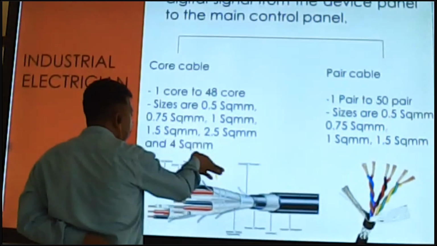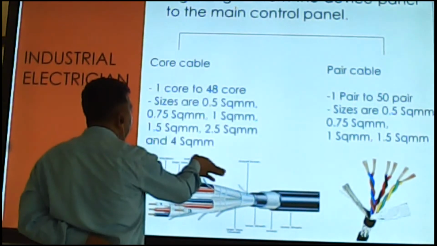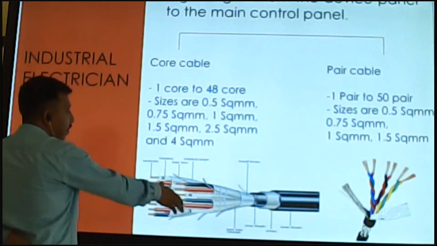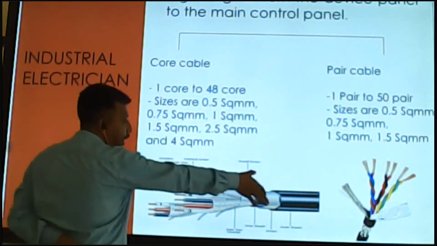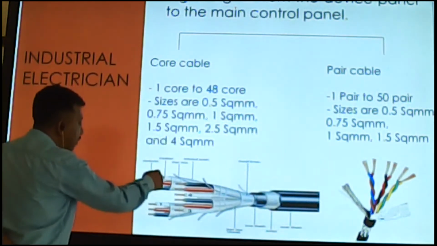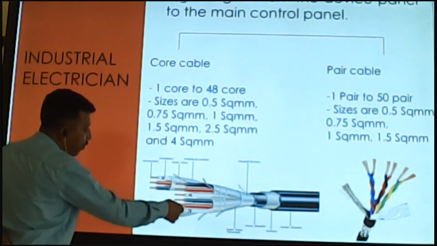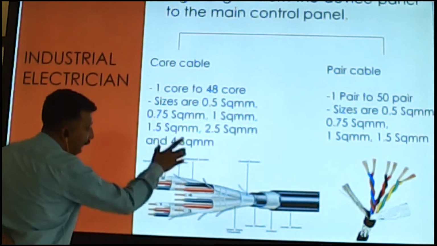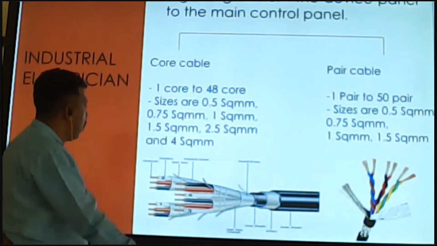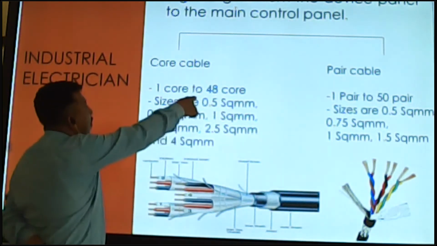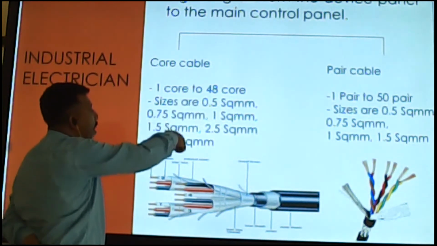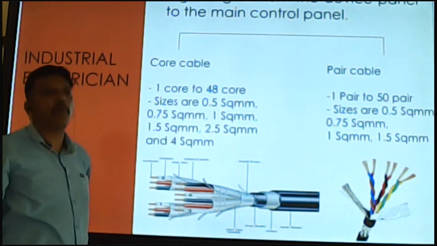Sizes of the cable. These are cables, and inside there are so many cores. You can see 1, 2, 3, 4, 5, 6 cores like that. The core size is 0.5 mm square up to 4 mm square.